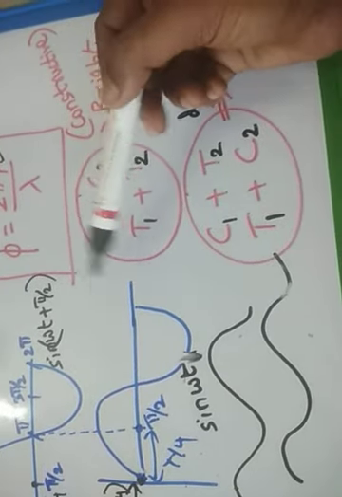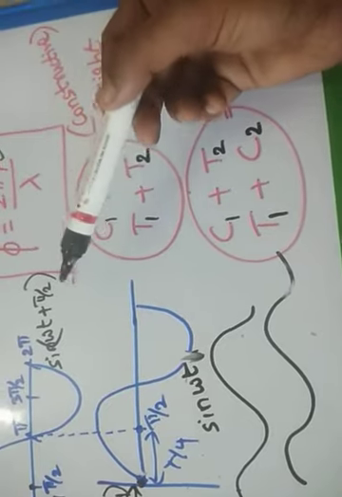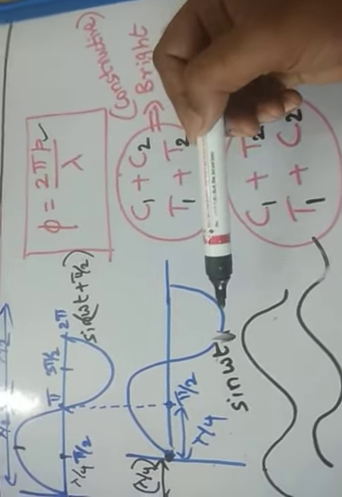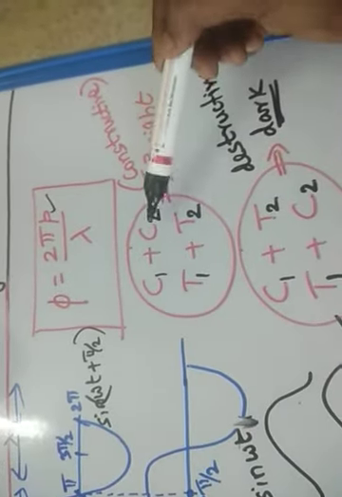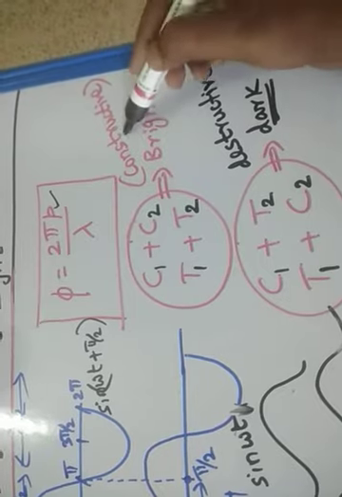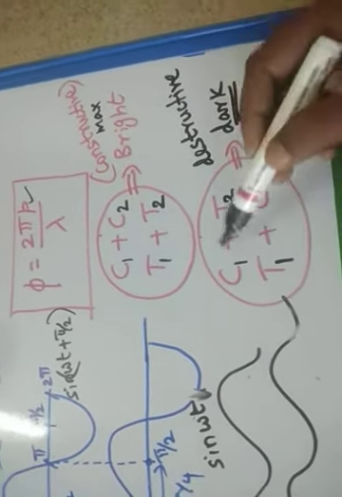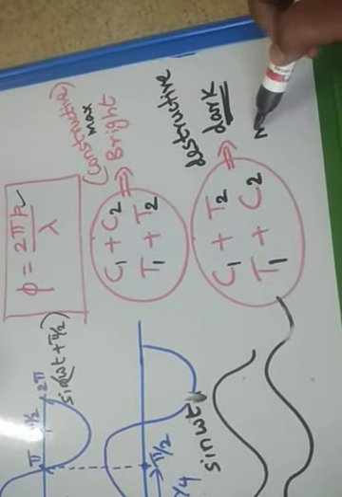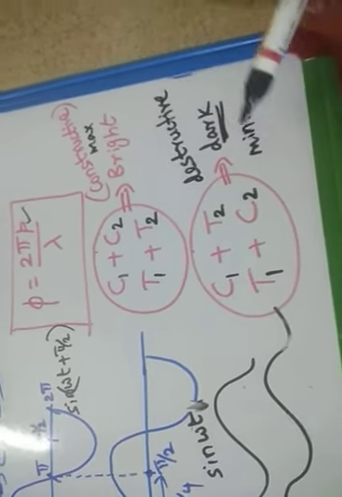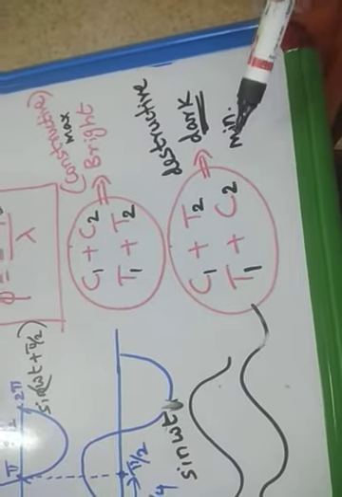So we get a redistribution of maximum at some points and minimum at some points. Where are the maximum and minimum? Crest and crest, or trough and trough, is a maximum point, and opposite nature means a minimum point. That is constructive and destructive interference.